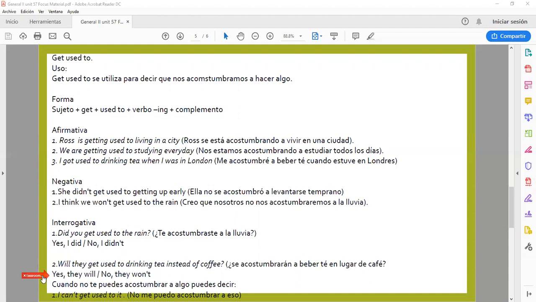Yes, they will, or no, they won't. Same way around, as we are using will as the auxiliary, that's the auxiliary we are going to use in the short answer. When you can't get used to something, you say, I can't get used to it.